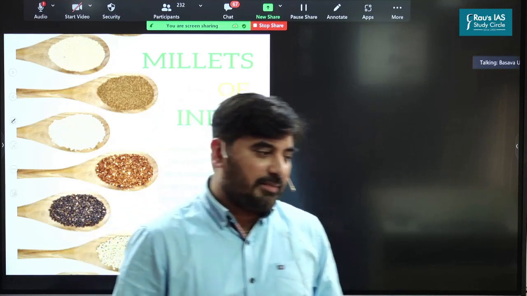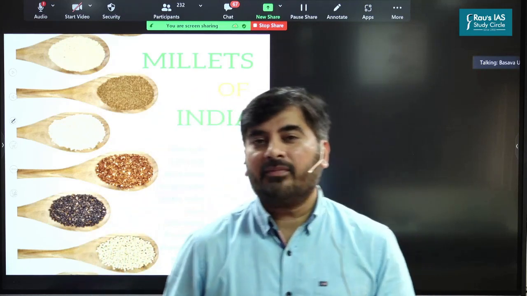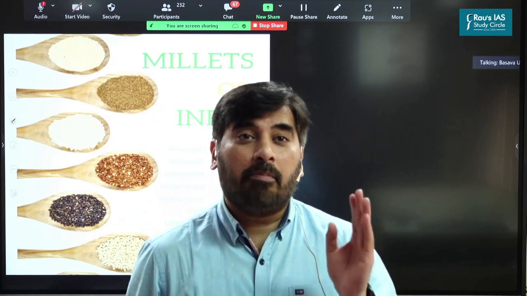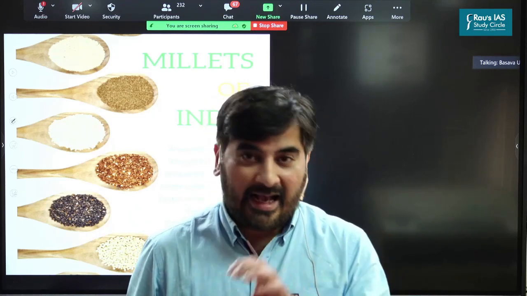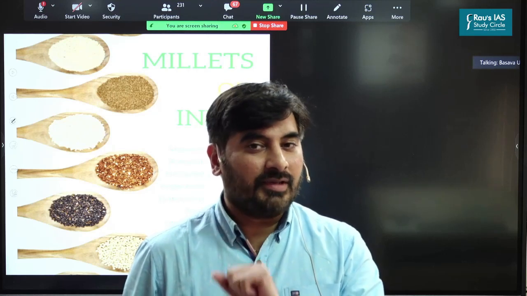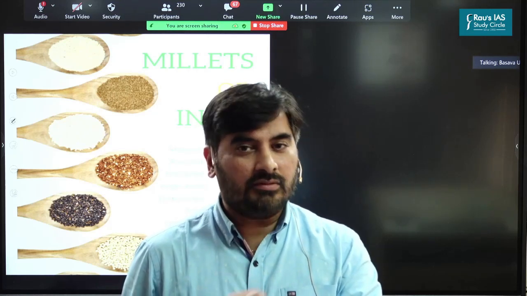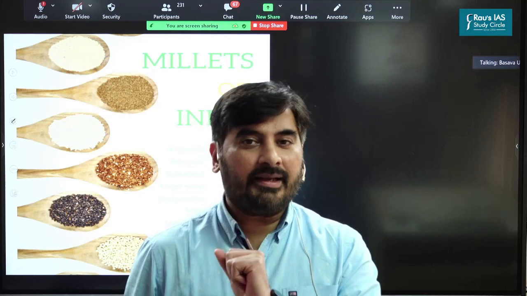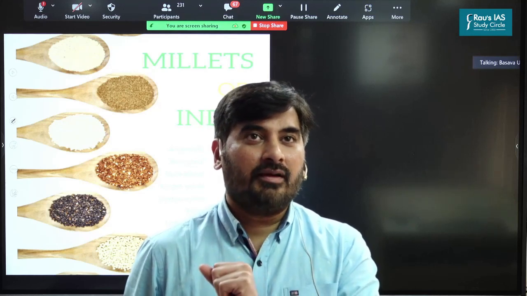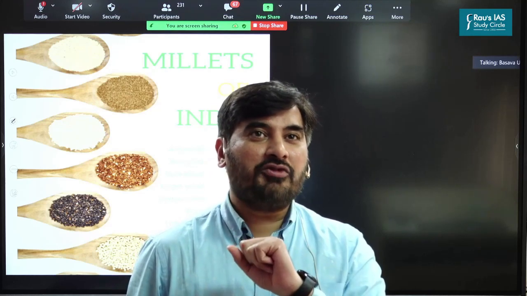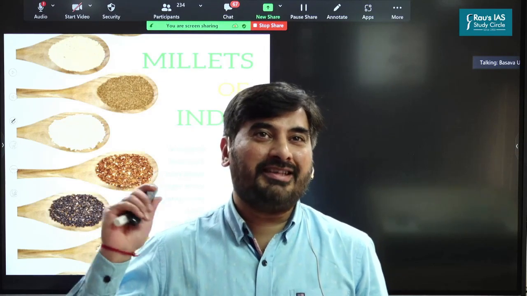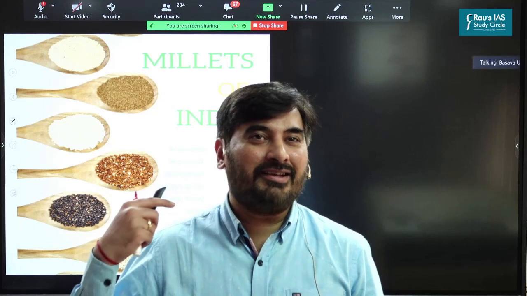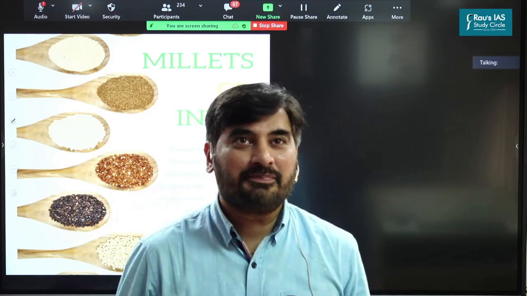Some of the major millets which are grown in India are jawar, bajra, ragi. These are the major millets. As far as the minor millets are concerned, some of the minor millets include kodo millet, proso millet, foxtail millet. So in order to avoid your confusion, I have incorporated the Hindi names also. Even I am not aware of some of the Hindi names. So you can just have a look at the Hindi names of some of these millets.